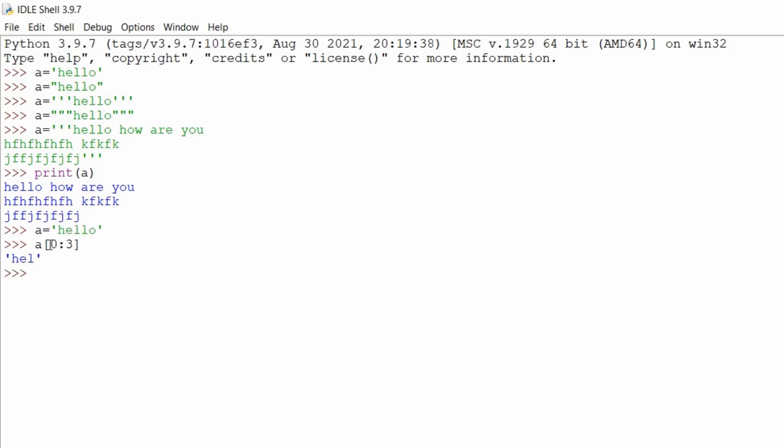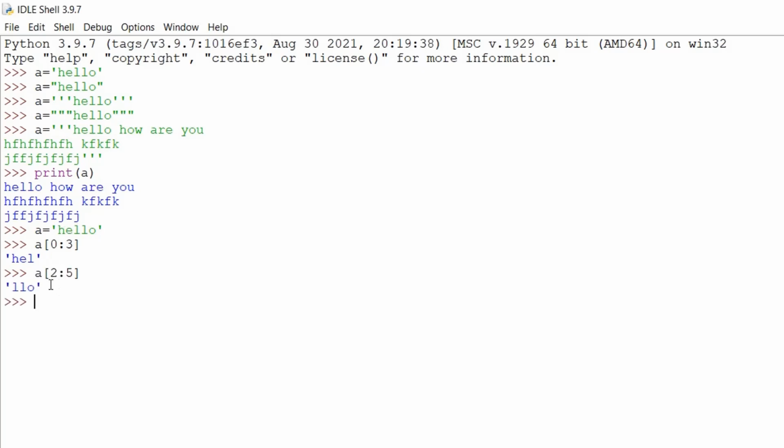Now in slicing, we start from the first value, 0 here, which is pointing at H, and the end value is 3. So the end value will become 3 minus 1, that is 2. We will count from 0, 1 and go to 2. So the values 0, 1, 2 will be sliced out of this string. That will become HEL.